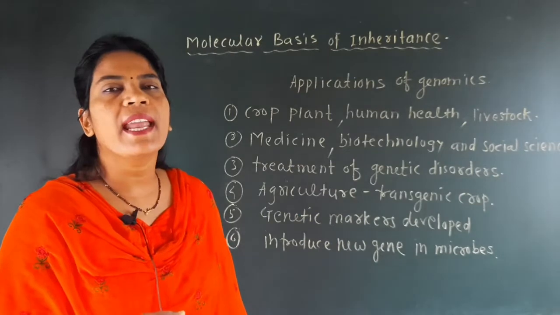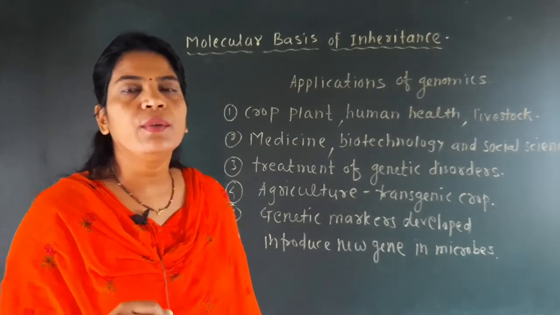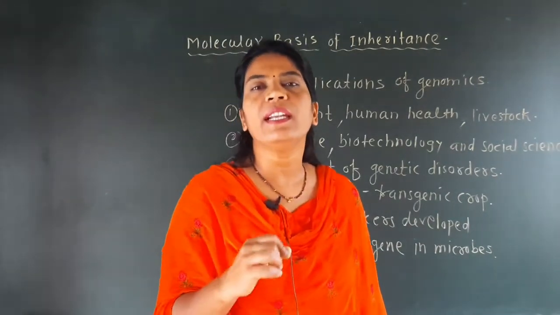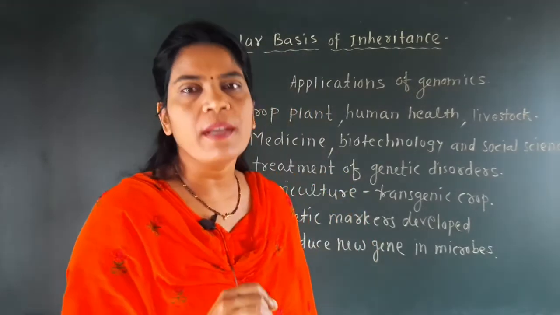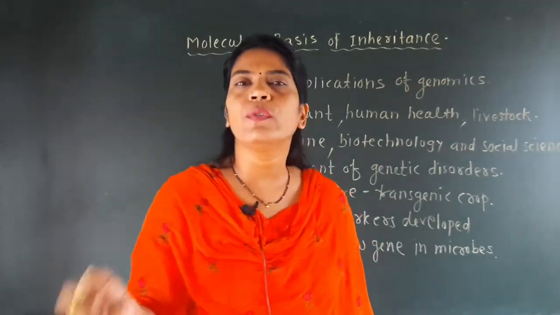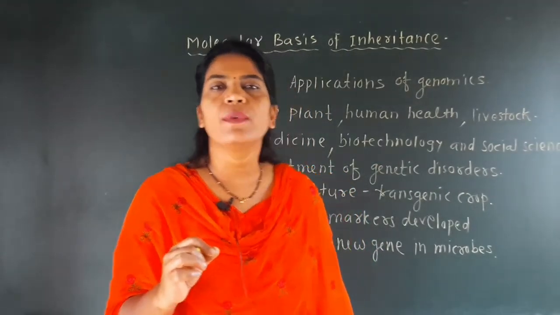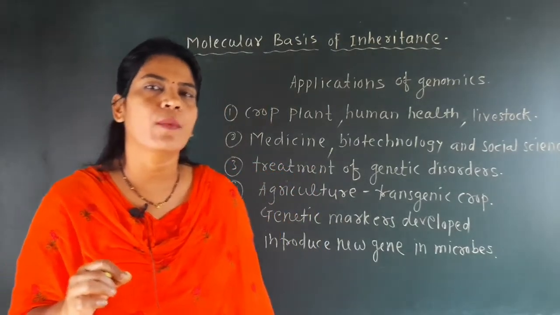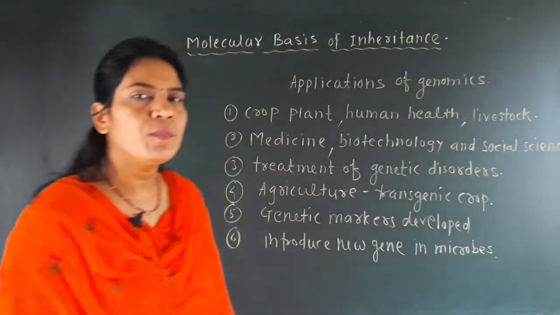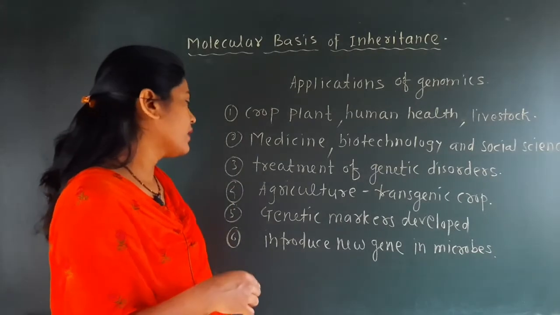But we can add the foreign gene into that plant only if we know in detail the genome or genomics of that plant, and then we can improve the yield of that crop. So the genomic study is useful for development of the transgenic crop.